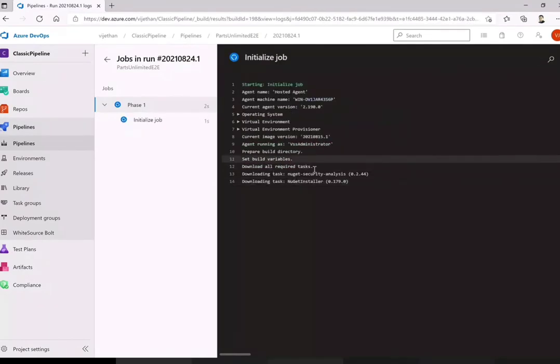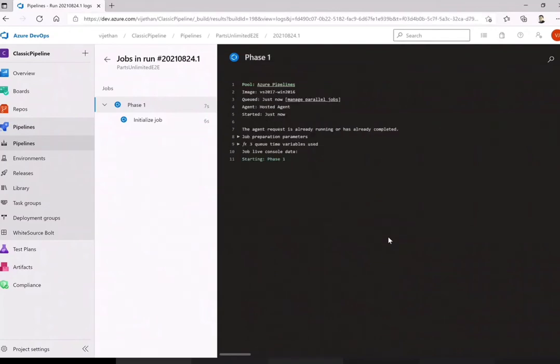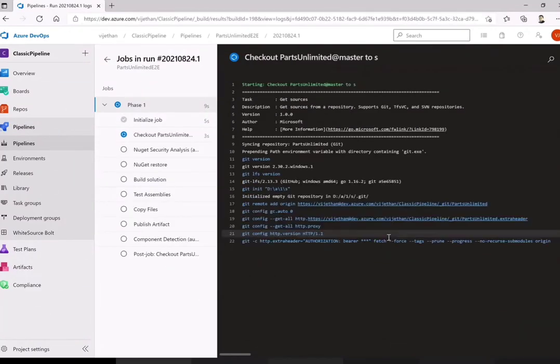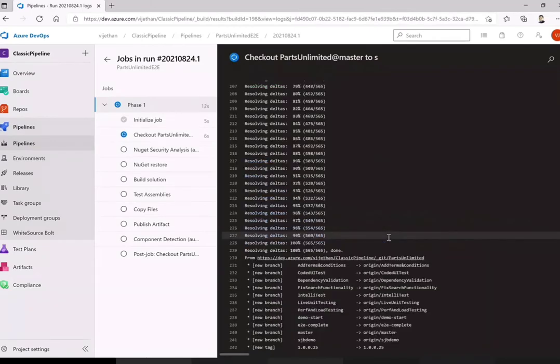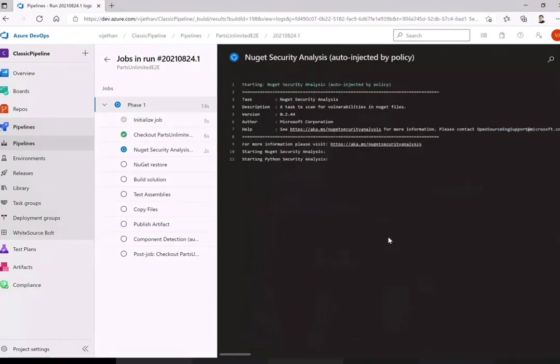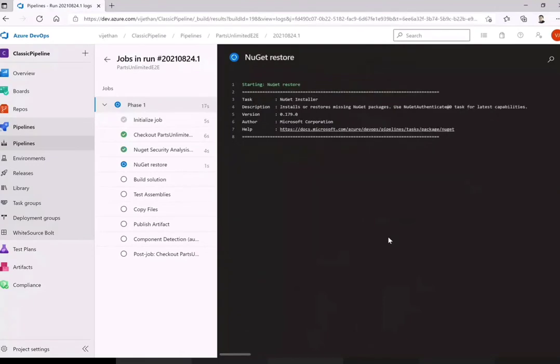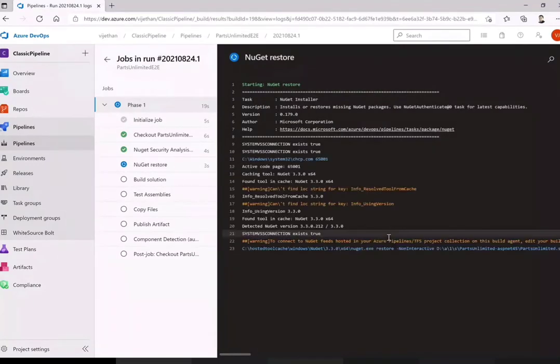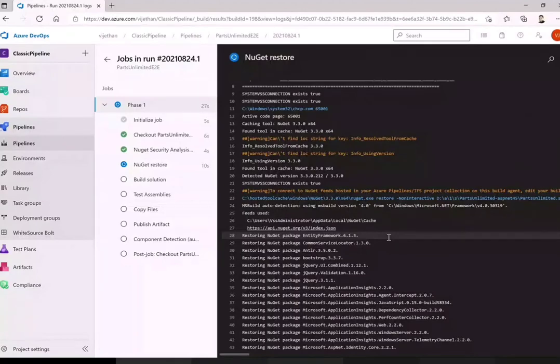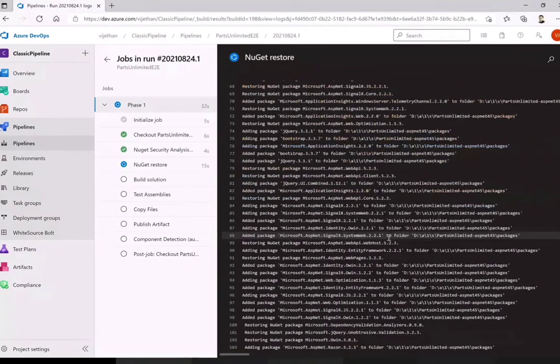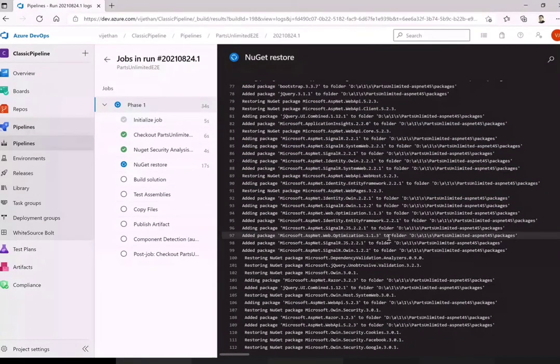Once it starts, first of all it tries to get the dependencies, the NuGet package manager or whatever things it requires. First of all it checks for source control. Then it goes to that particular package manager and sees whether what I need is available. Most of the time it will be available, but if not, it will try to pull that from the respective source controls. That is our part. If you are running anything and you have dependencies on something, that is our part on Microsoft hosted, to make that available to you at runtime.